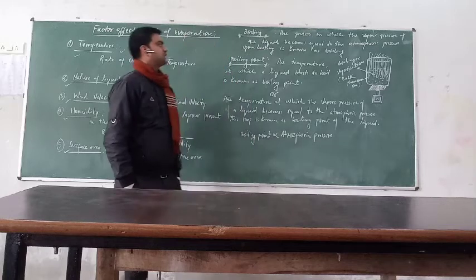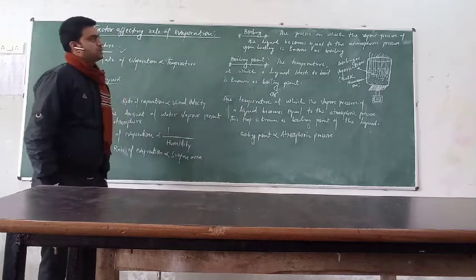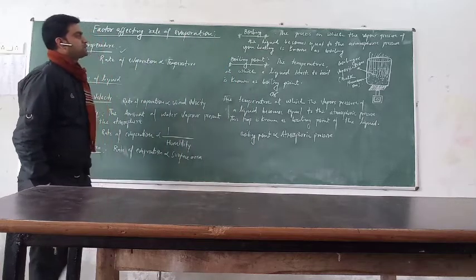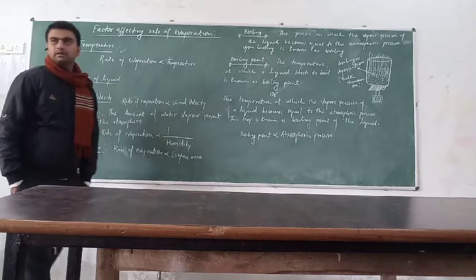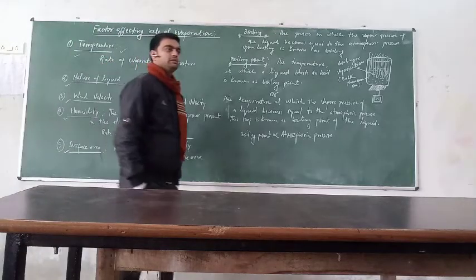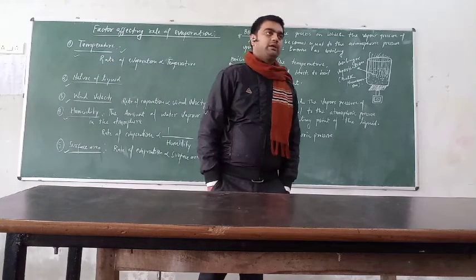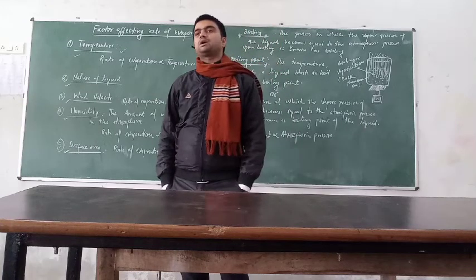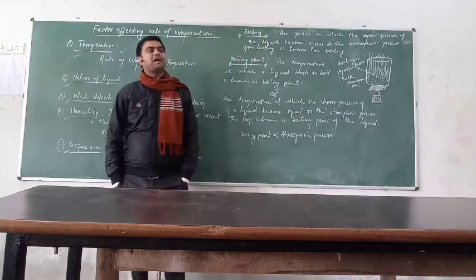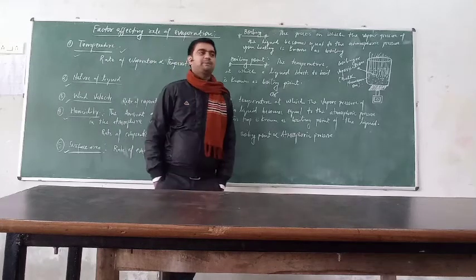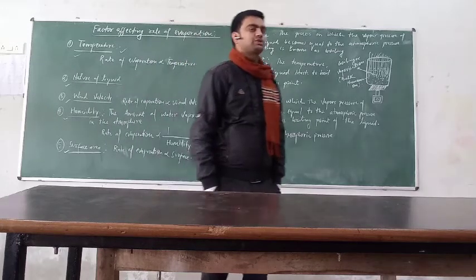So what is the definition of boiling? The process in which the vapor pressure of the liquid becomes equal to the atmospheric pressure upon heating is known as boiling. Every liquid, whether it is water or any other solvent, has some pressure, and that pressure is known as vapor pressure.